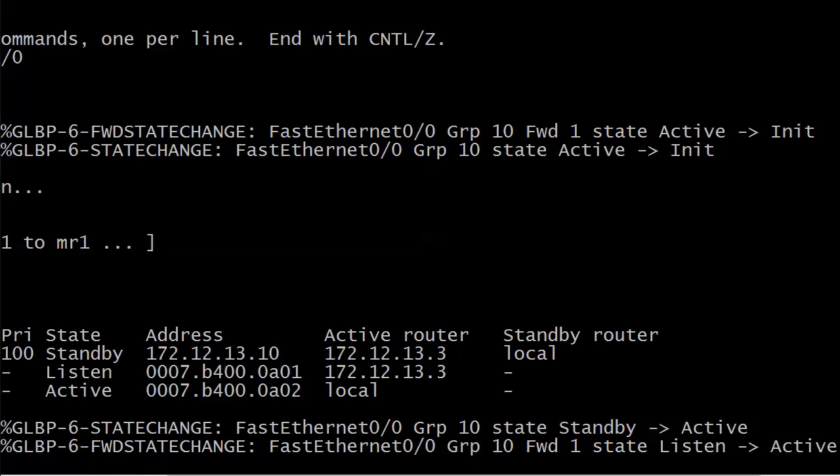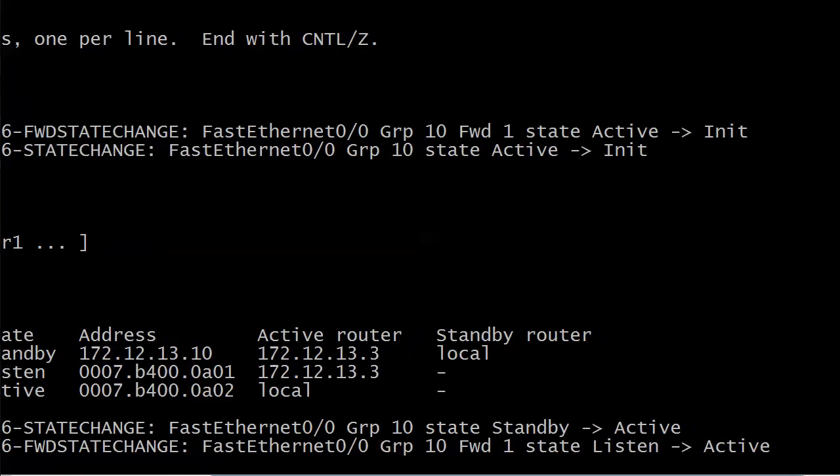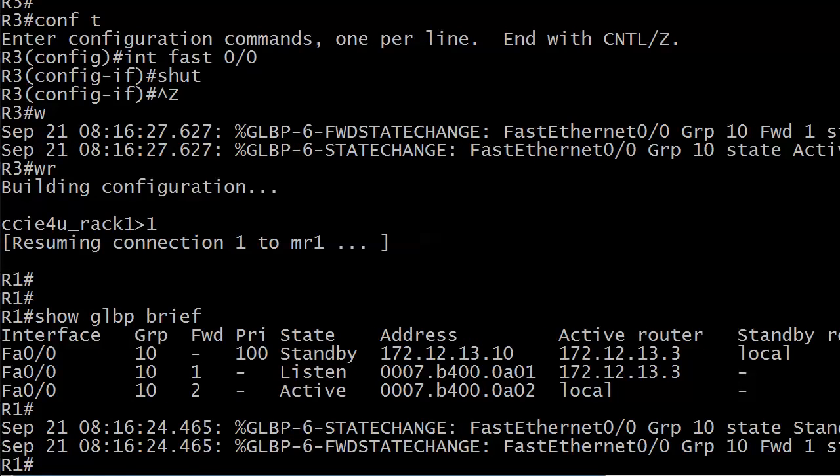Notice the slight difference here, because that first line is talking about the AVG status. This interface has gone from standby to active because it hasn't heard from the previous AVG, which was router 3. So we got a state change message there. Then right after that, we got a forwarder state change, and you can see group 10, forwarder 1, state listen to active. So a lot going on there.